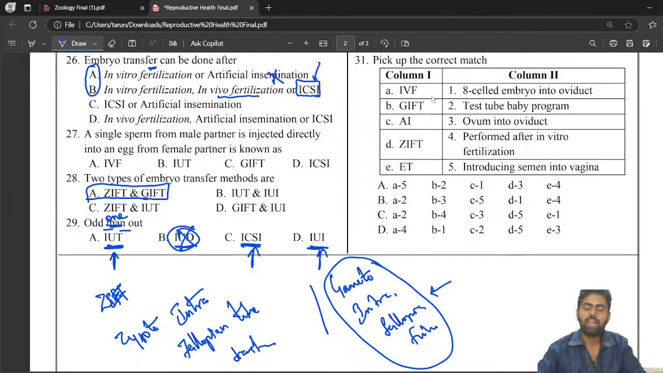IVF. IVF means in vitro fertilization. GIFT. AI, artificial insemination, means introducing semen into the vagina. Okay, this is artificial insemination. So C is 5. If C is 5, this will be the correct answer.